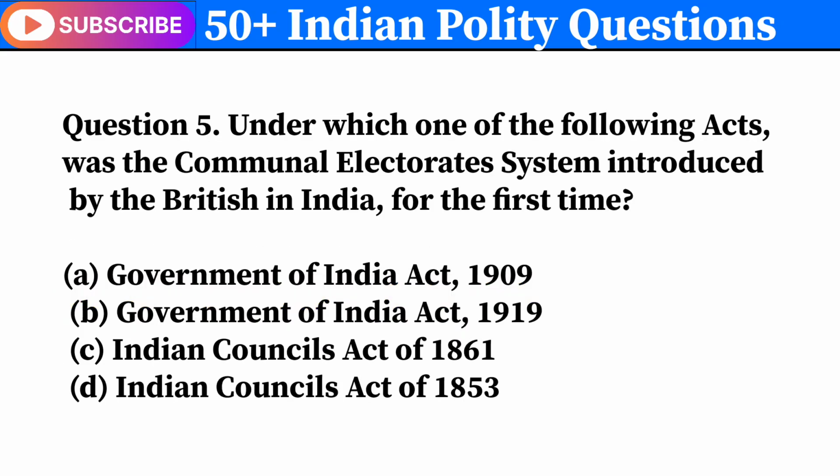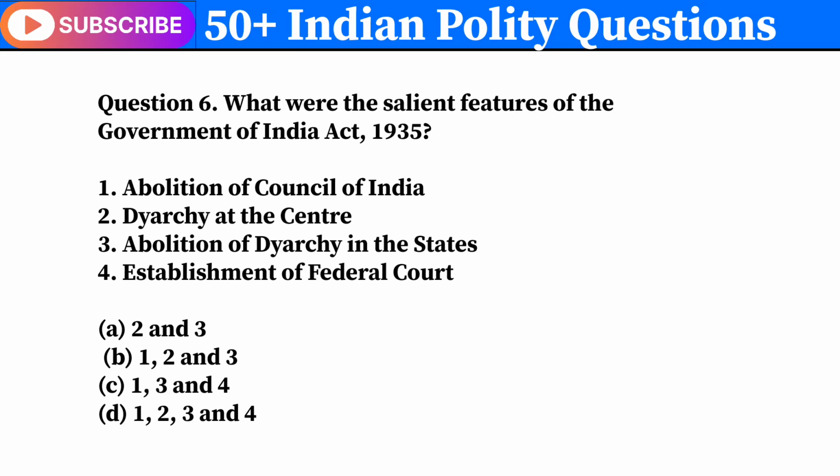Question 5. Under which one of the following acts was the communal electorate system introduced by the British in India for the first time? Correct answer is A. Government of India Act, 1909. Question 6. What were the salient features of the Government of India Act, 1935? Correct answer is D. 1, 2, 3 and 4.